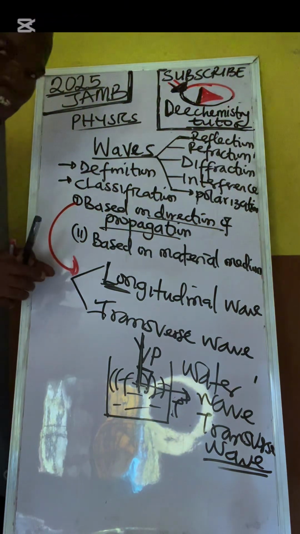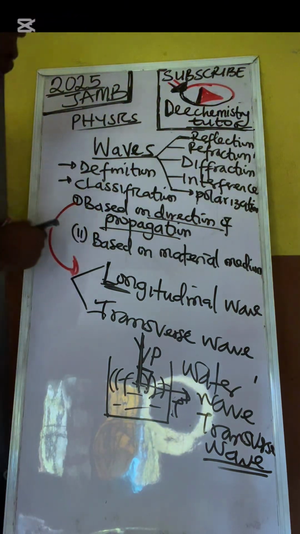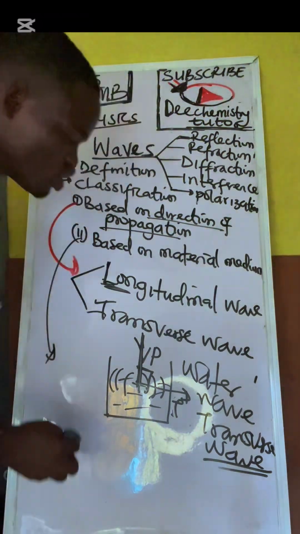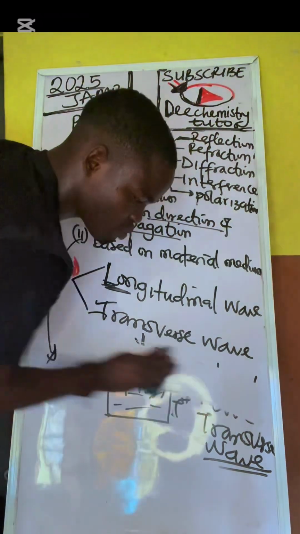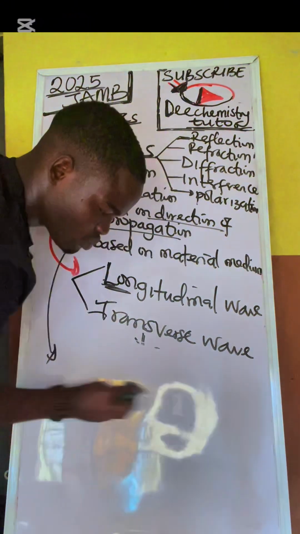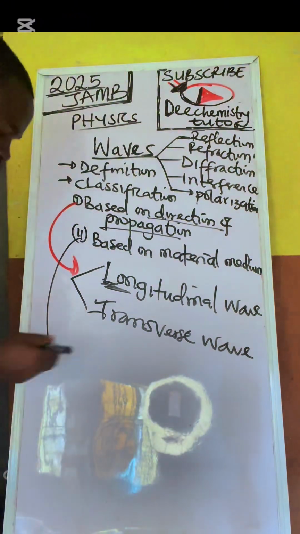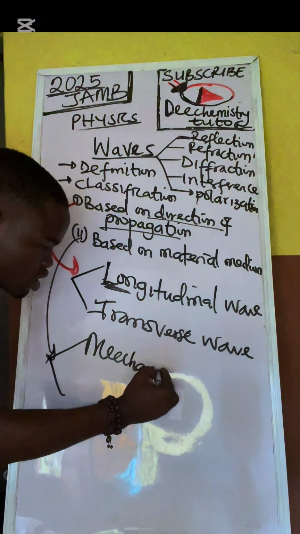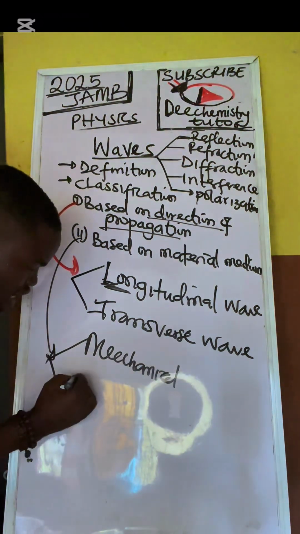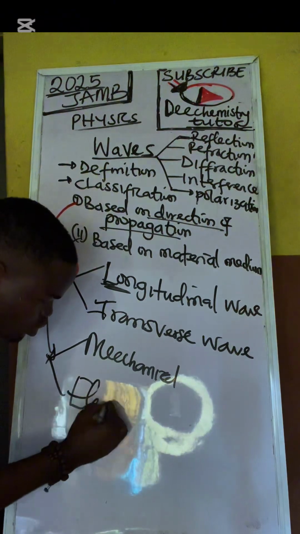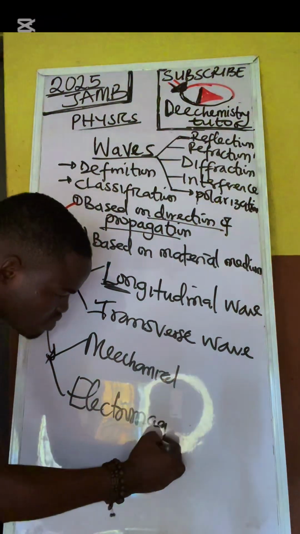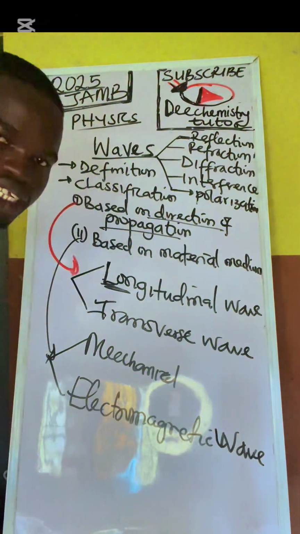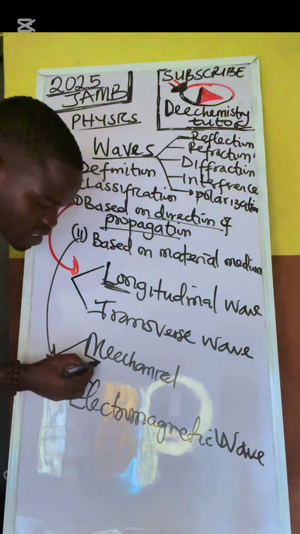Now, please note that the number 2 classification is based on material medium, whether it requires a material medium or not. That one is also 2: mechanical wave and electromagnetic wave. Mechanical wave, look at it, M for M, material medium.